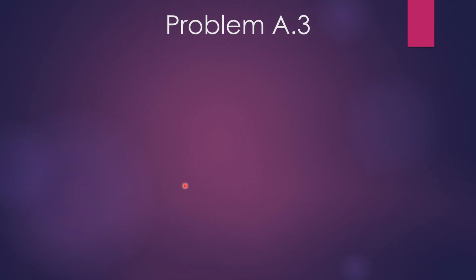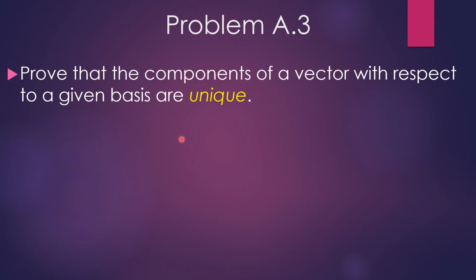So the statement here of contention for the personalities of vectors comes from problem A.3. This is asking us to prove that the components of a vector with respect to a given basis are unique.